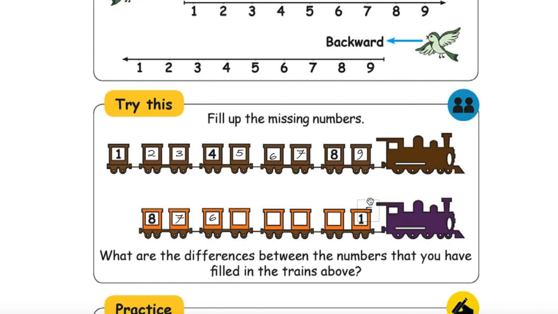5. Place it at the appropriate box. Next 4. Place it after 5. Then 3. And then 2. Fine. 2, 1, go.